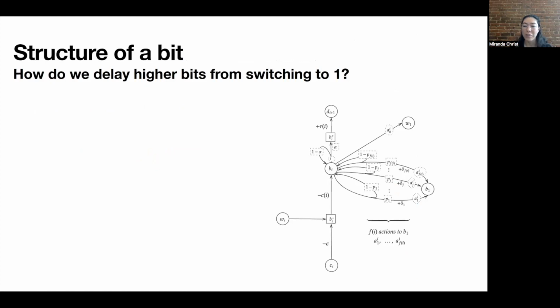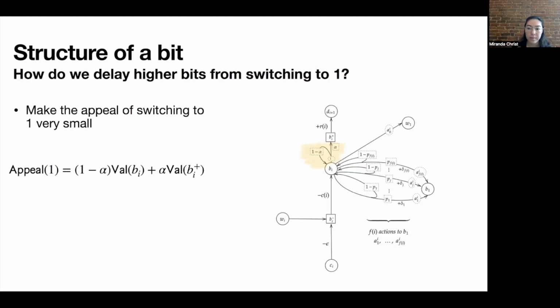Now, the way that we actually make sure that this behavior happens is we introduce a bunch of extra actions at each bit. So shown here is the structure of a bit in our MDP. And we want to delay higher bits from switching to 1. Remember I said that b sub i can only switch to 1 once all lower bits have switched to 1. And all of these extra actions that you see in our diagram on the right are exactly how we achieve this.